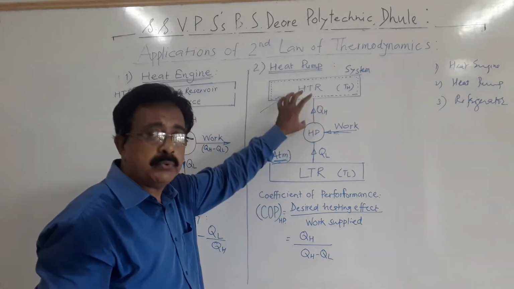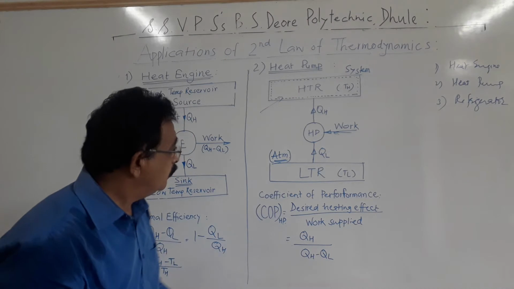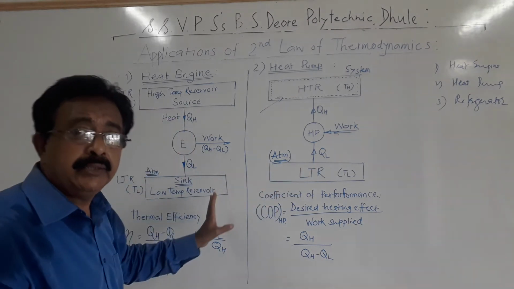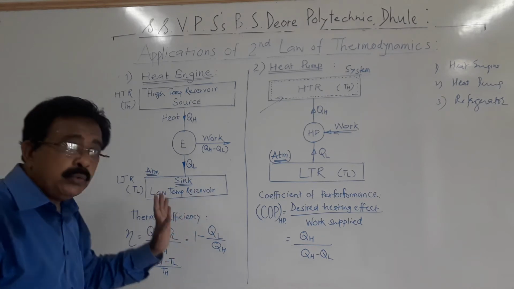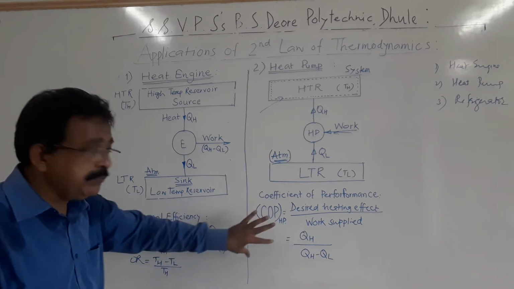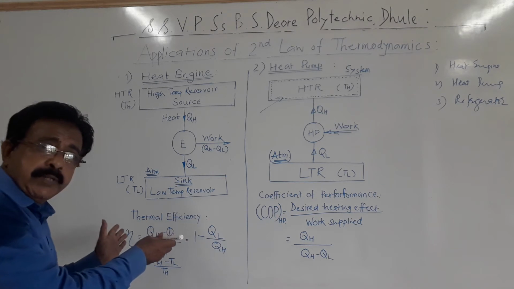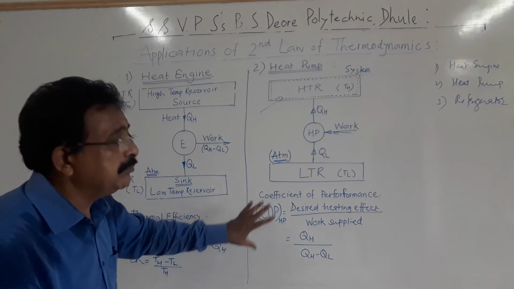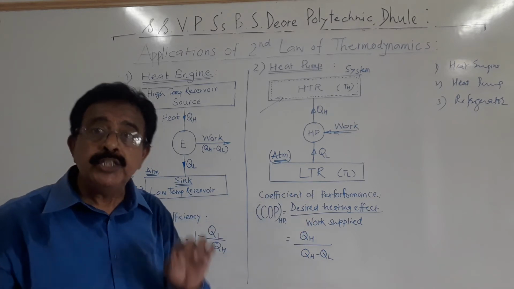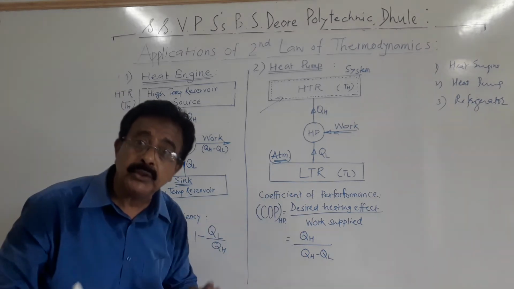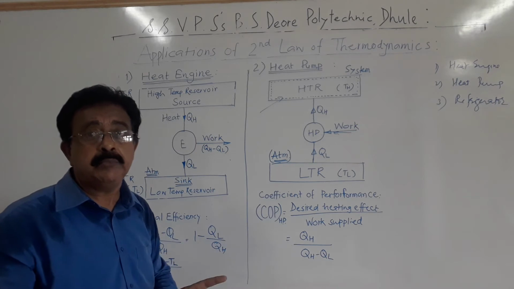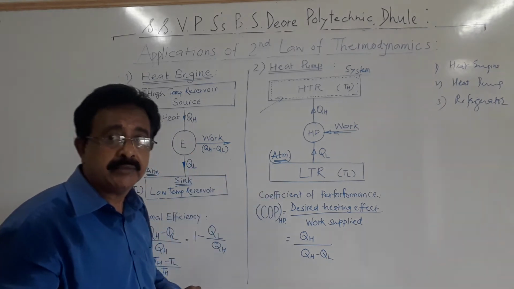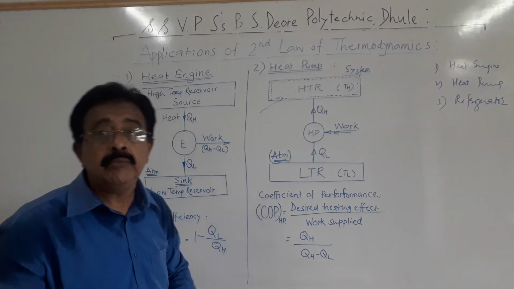That is our output here. Okay. Now, as the direction of arrows is completely reversed here, to avoid the confusion, the performance is represented by the term COP, coefficient of performance, to avoid the confusion between heat engine and heat pump. In heat engine we are using the efficiency term, in the heat pump we will use the term COP.